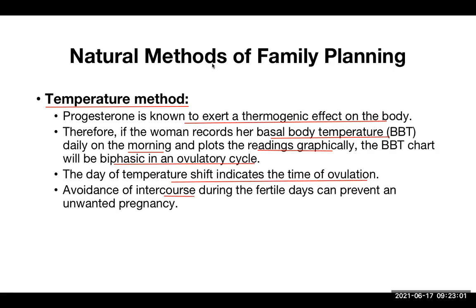So all of these are natural methods. Remember that this is all about the avoidance of sexual intercourse on the day of ovulation. Then they can avoid unwanted pregnancies. This is called the temperature method.